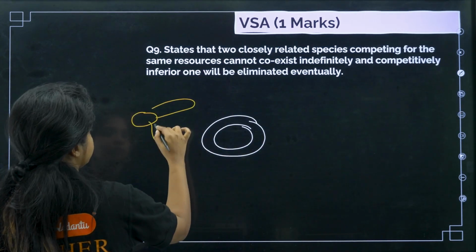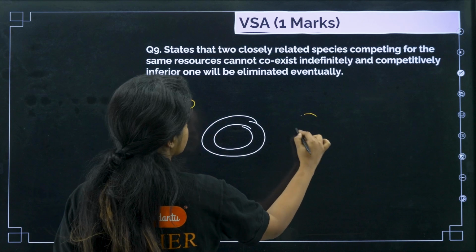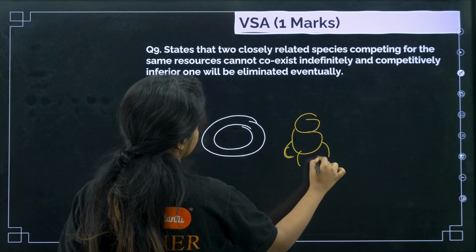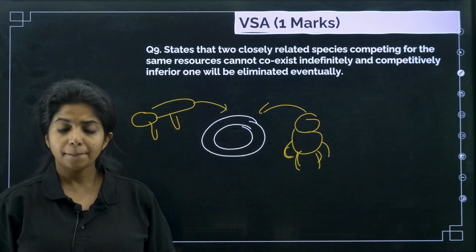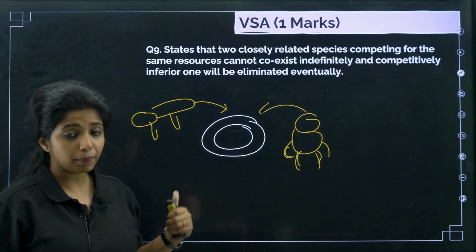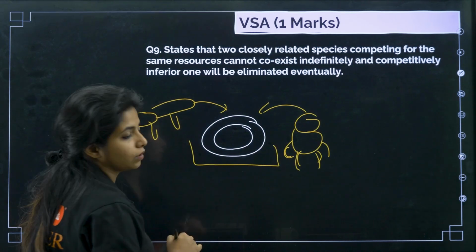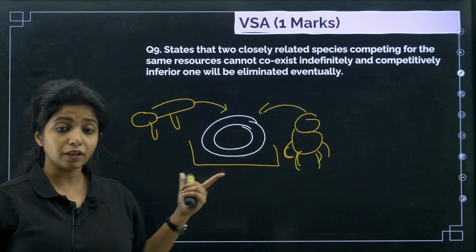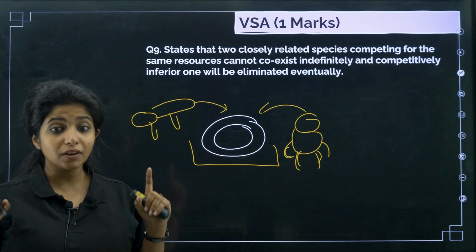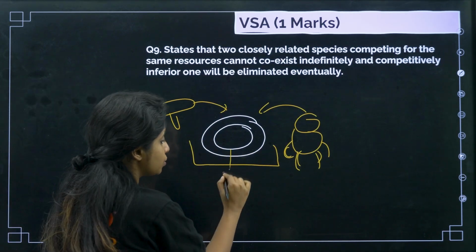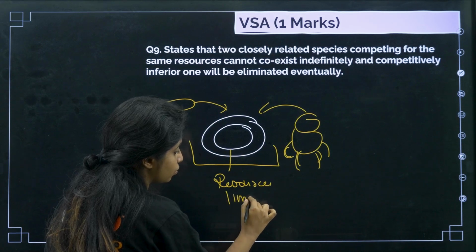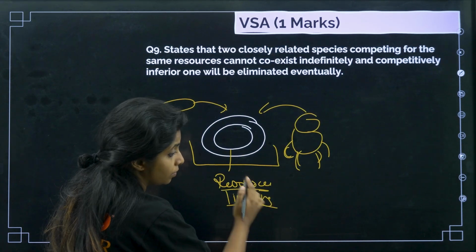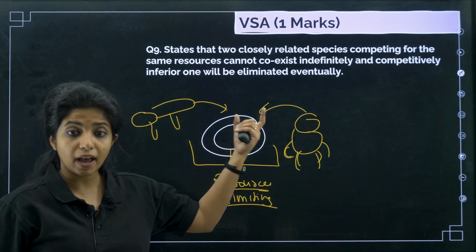This organism and this particular organism basically want this particular food. But do you think they are depending on the same resource? Do you think that they can survive for a longer time together? No, because at one point of time, when this particular resource becomes limiting, you don't have this thing, then what will happen?